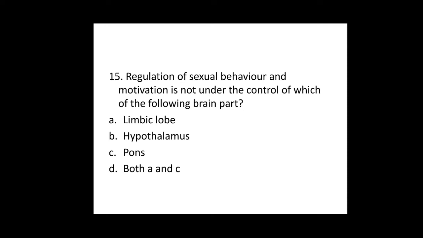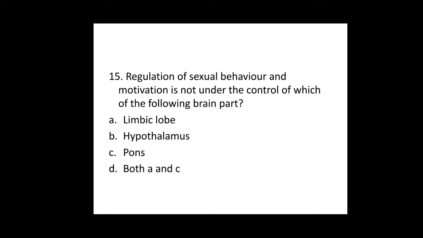15th, regulation of sexual behavior and motivation is not under the control of which of the following brain parts? Option A, limbic lobe. Option B, hypothalamus. Option C, pons. Option D, both A and C. Actually, the regulation of sexual behavior and motivation is controlled by the hypothalamus, but even the limbic lobe also controls the regulation of sexual behavior and motivation.